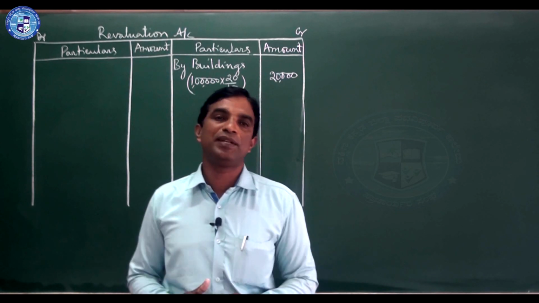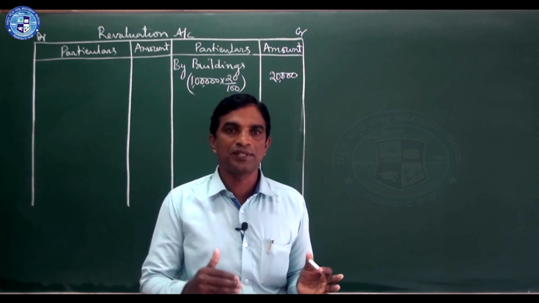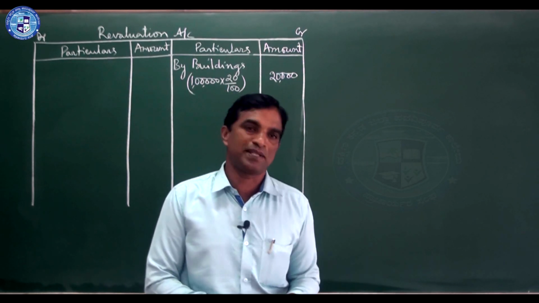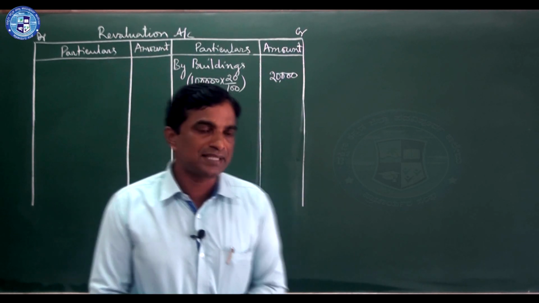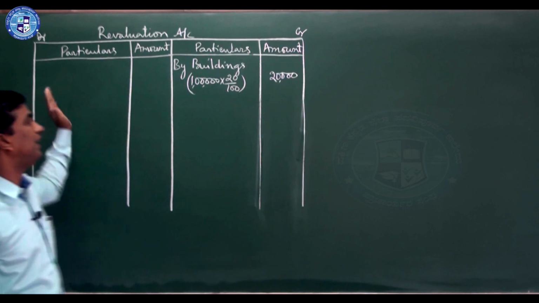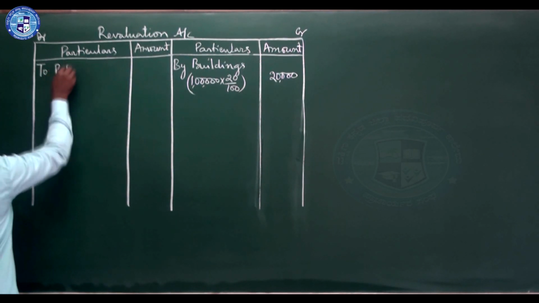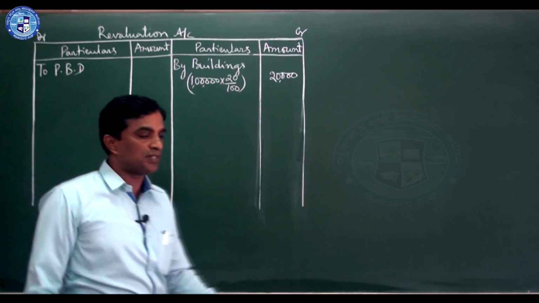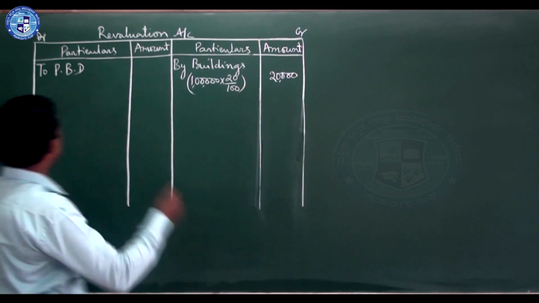You should make it 15%, not keeping 15% again. You should increase to 15%. That means you should add 10% of that. That means a liability increases. When a liability increases, we write in this side. Right here, to provision for bad debts, to PBD. First you calculate 15% on debtors. Debtors 20,000.